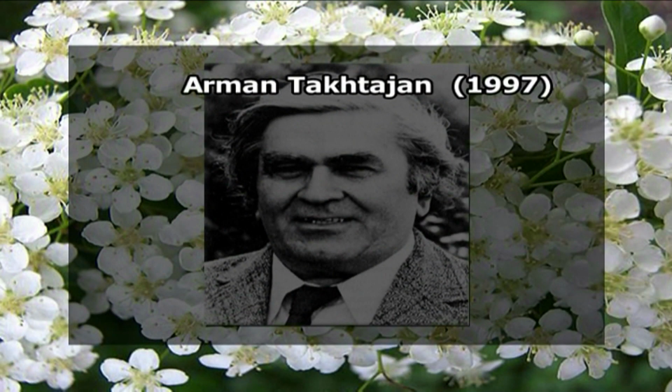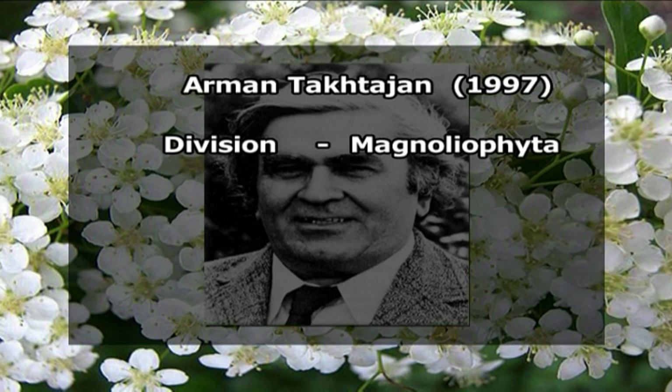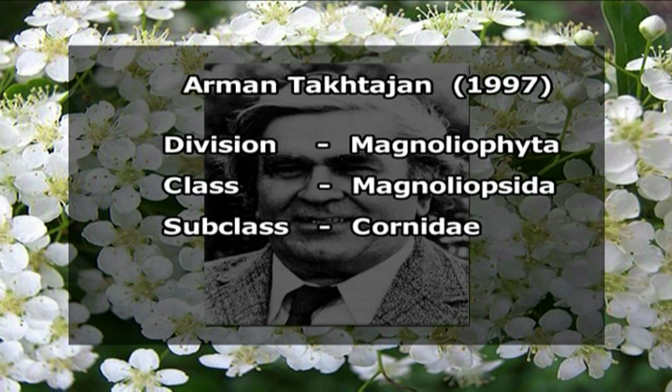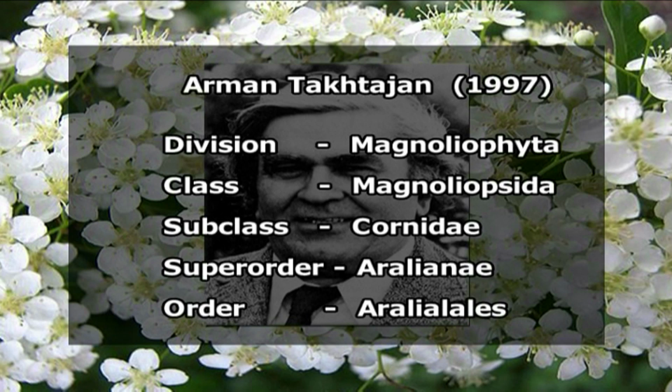Under his classification, this family Apiaceae is classified under the division Magnoliophyta, class Magnoliopsida, subclass not the Rosidae of Arthur Cronquist but Cronidae. He also incorporated one more rank called superorder and gave Apiaceae a superorder by the name Araliinae. And again the order not Umbellales or Apiales but Araliales.